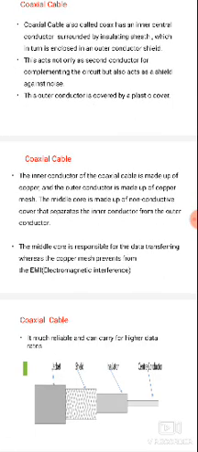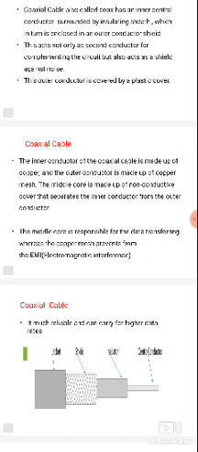In coaxial cable, the inner conductor is made up of copper, and the outer conductor is made up of copper mesh. The middle core is made up of a non-conductive cover that separates the inner conductor from the outer conductor.